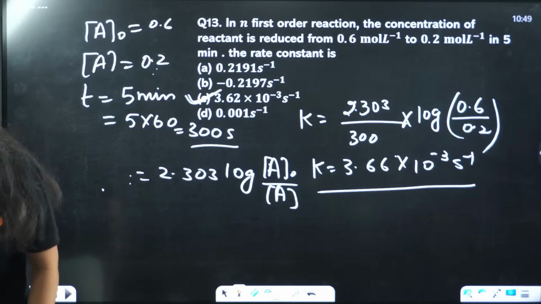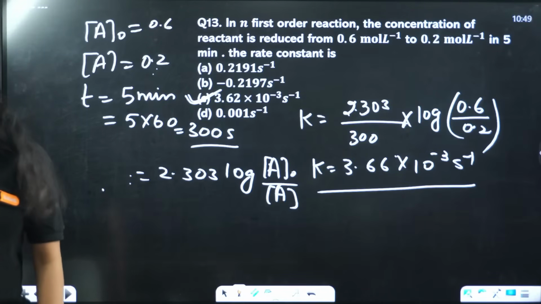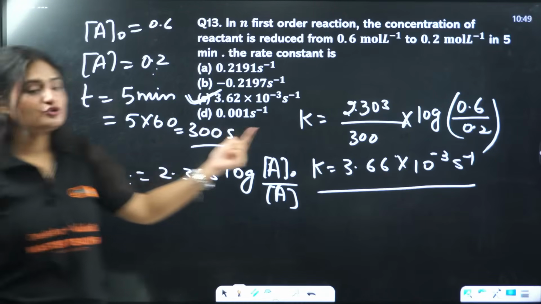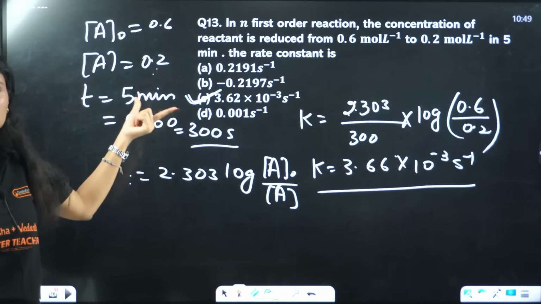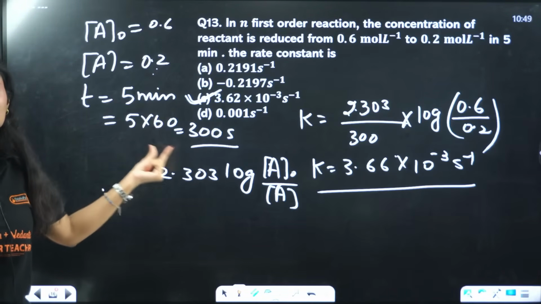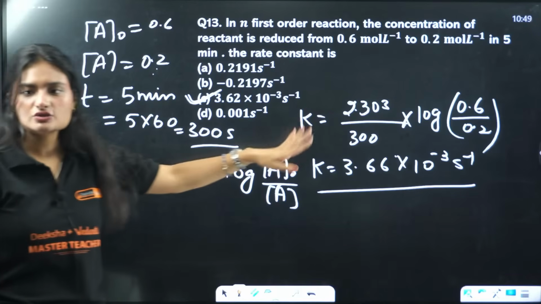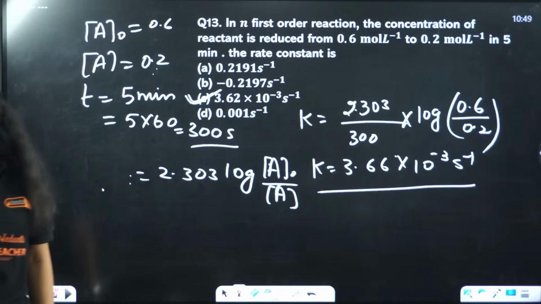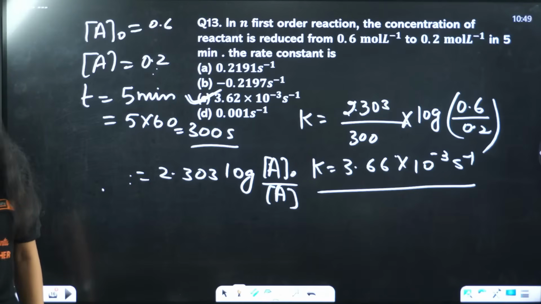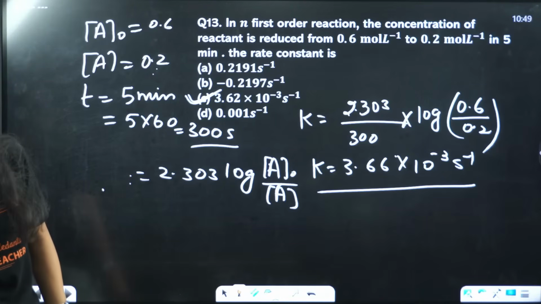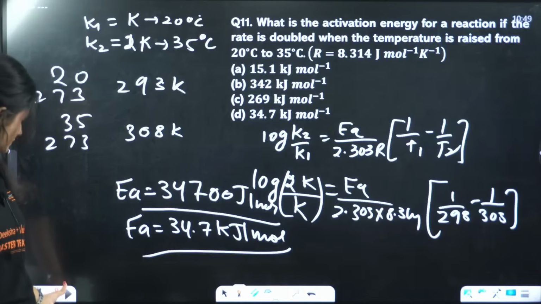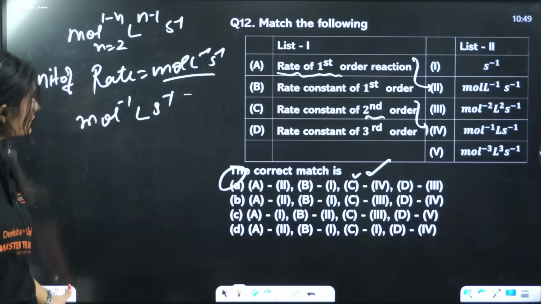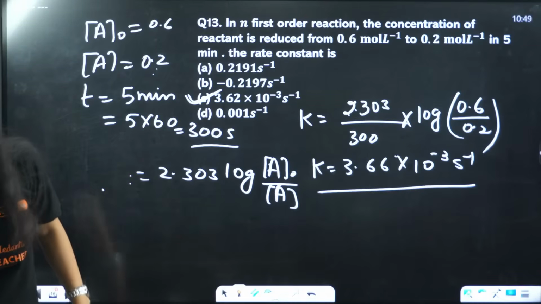Got it? Good. Pooja, it's not A. Recheck your calculations. You need to convert the unit. Unit conversion is very important. The time is in minutes, you need to convert it into seconds. Rest all values are given to you. Don't worry. Yes, C, correct. For question 12, the answer was A. For 13, the answer is C.